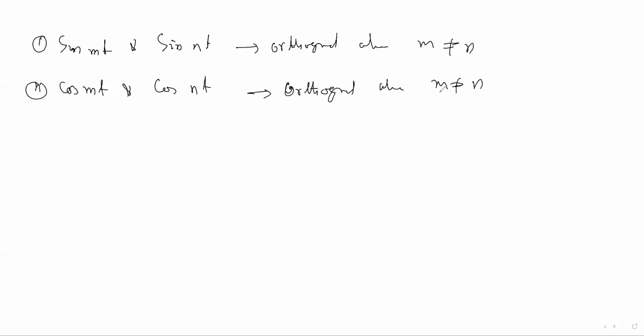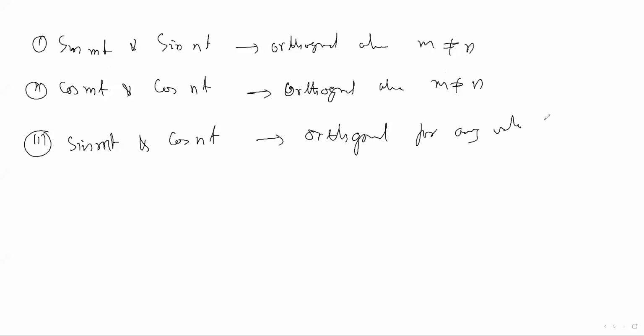If both are equal, both are the same signal, but orthogonality is required for different signals. Okay. And we have learned that for any value, if sin(nt) or sin(mt) is given and cos(nt) is given, then those are orthogonal signals, for any value of m or n. This thing we have learned.